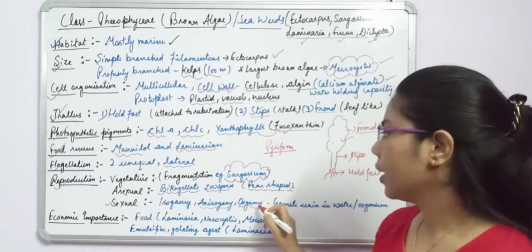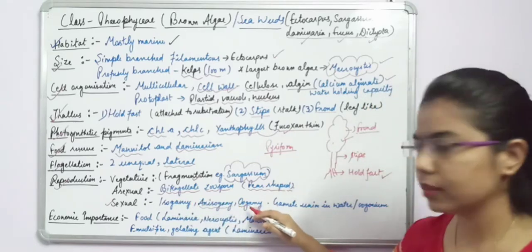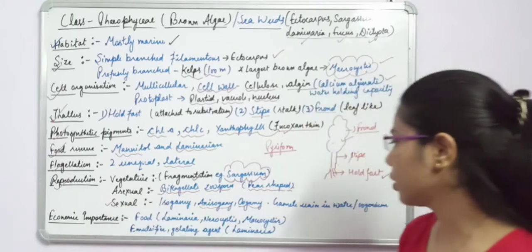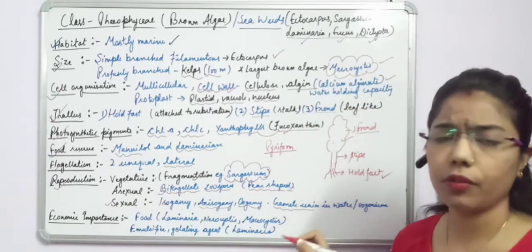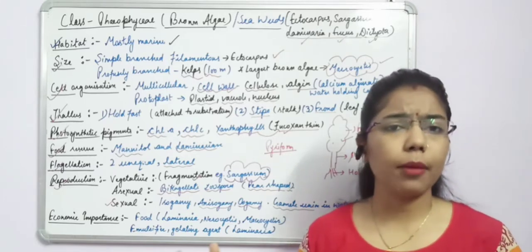Okay, so there are three types of methods in sexual reproduction, and here what will happen is the gamete union, or we can say where these gametes will fuse.